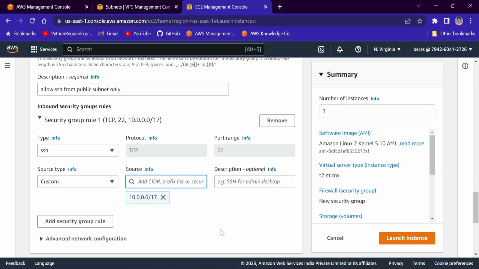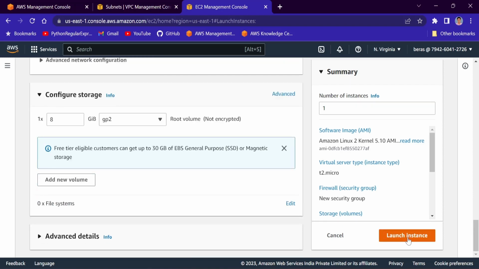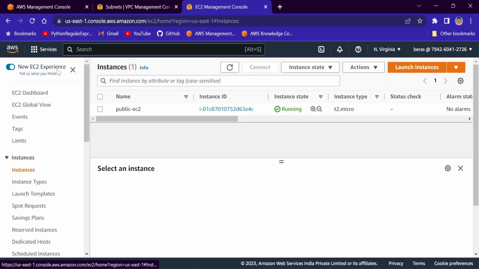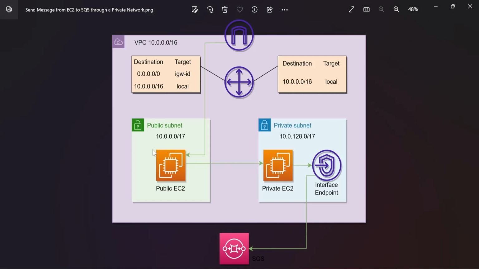So any instance which is there in public subnet, okay, can connect to the EC2 instance which is there in private subnet. So that is why we have chosen the SSH from the public subnet network. Okay, launch instance. So I'll go to instances. If you see, private EC2 instance is in pending state and public EC2 instance is now running. Fine. I'll go to the diagram again. Now see, so public instance and private instance both are running.